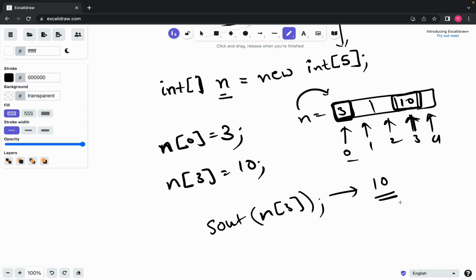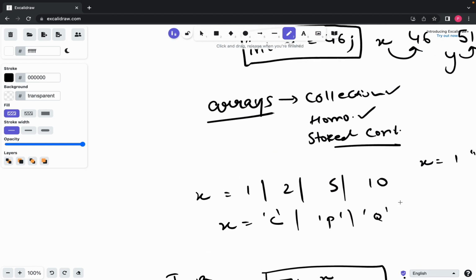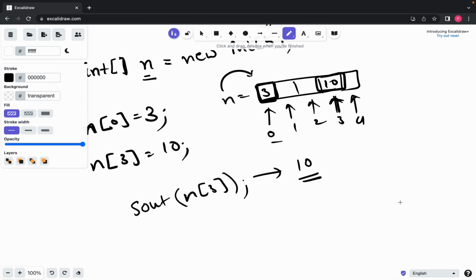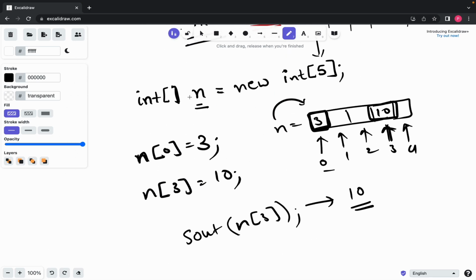So arrays are basically a collection of homogeneous elements that are stored in a sequential manner. Because they are stored in a sequential manner, our variable is only holding the address, or the reference, to the first block, which is here. And when I say 0, 1, 2, 3, the compiler knows where the next address is because the next address is just right next to it.